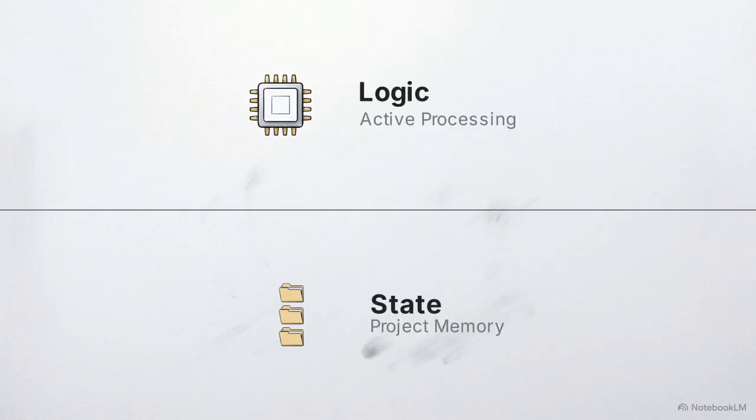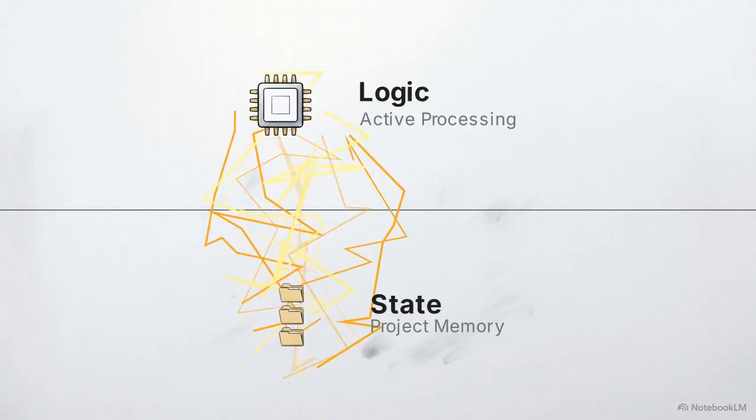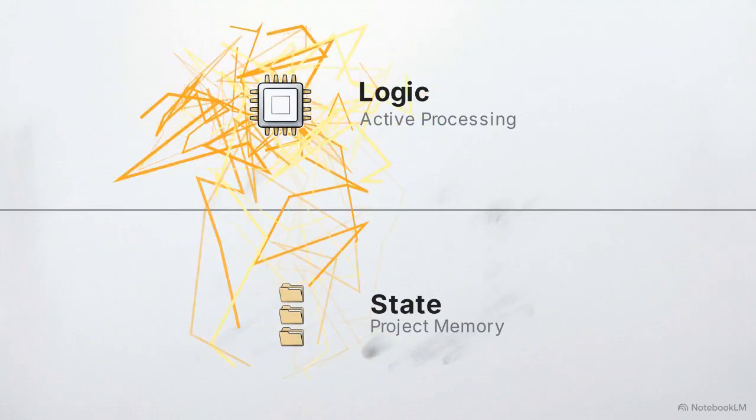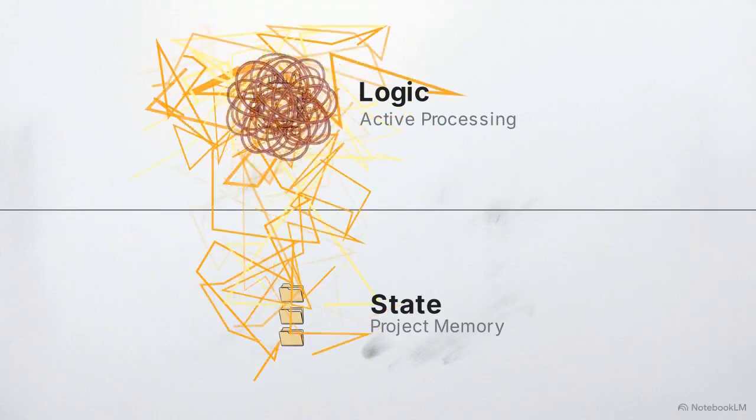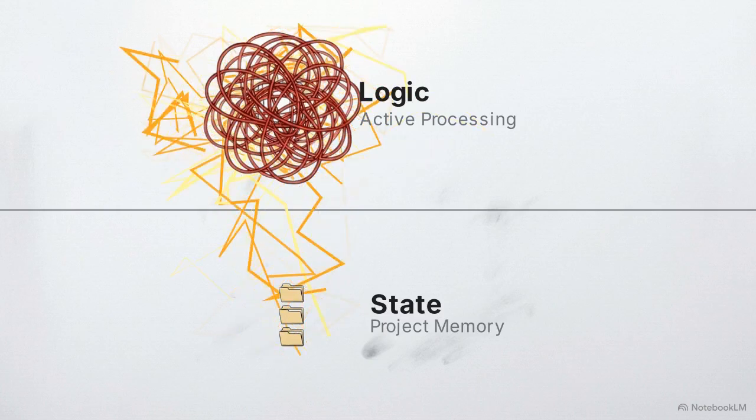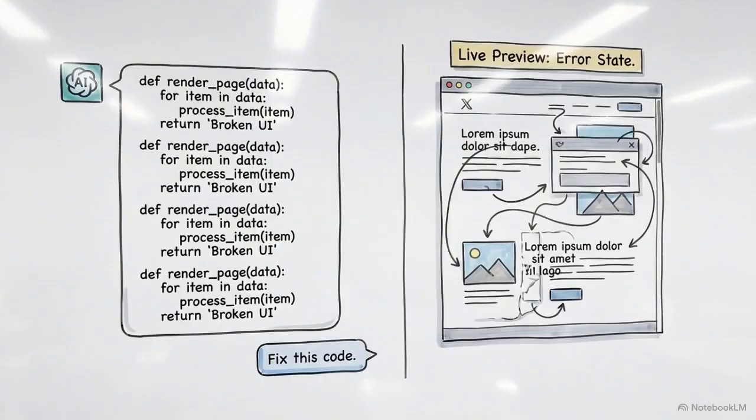Early agents fail by acting as both processor and database. Logic and memory are trapped in the same loop. Storing project state within this active loop entangles history and processing, creating a web that obscures the task. That entanglement is what triggers hallucinations. The agent loses its place in the project, eventually forgetting what it was actually trying to build.